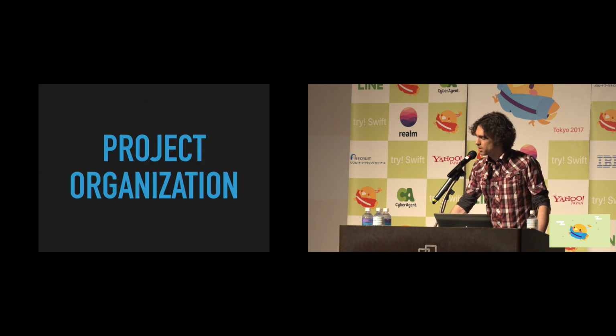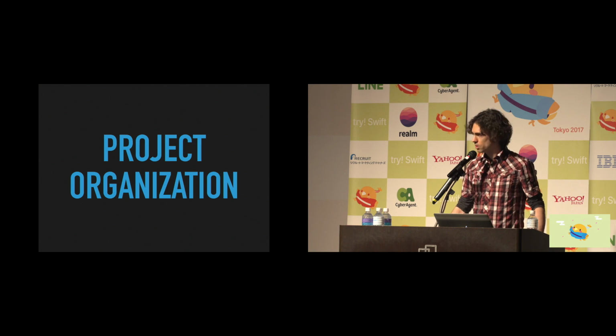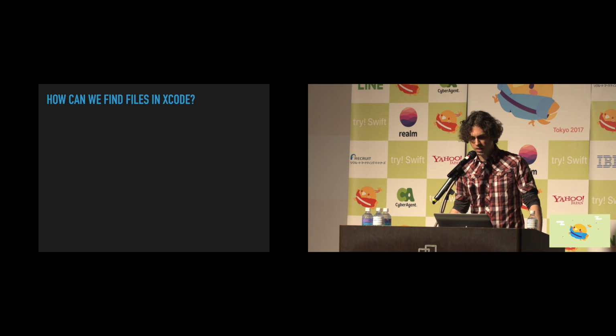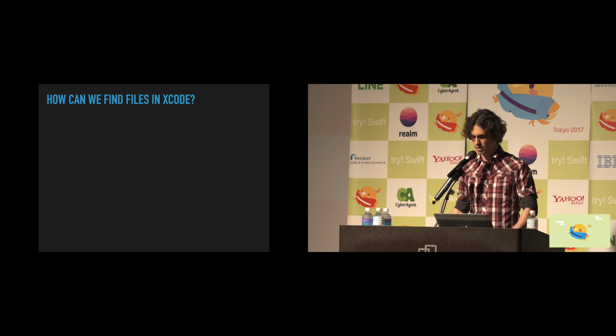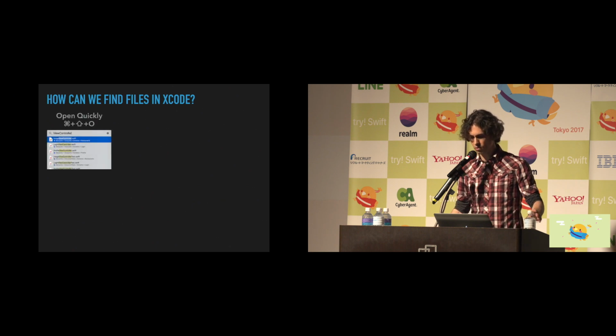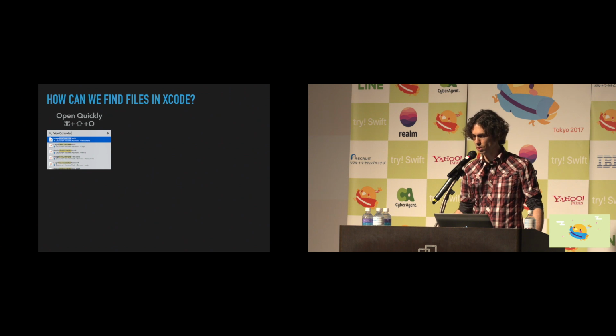So we had a short talk about project organization, or simply put, where should I put this file? And we have a lot of ways that we can find files in Xcode. I'm sure many of you are familiar with these. If you know what you're looking for, you can use Open Quickly. Just type in the name of the file.